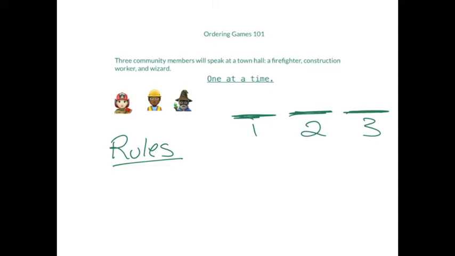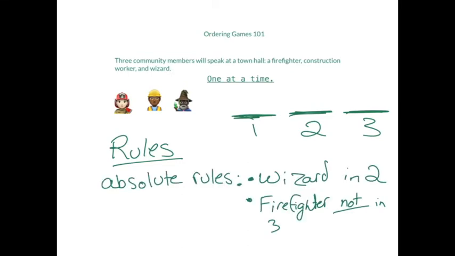Next, we're going to get told some rules, such as the wizard is in 2, or the firefighter is not in spot 3. So these kinds of rules we'll put right on our game board. The wizard will put into spot 2, and the firefighter forbidden from 3. Oh, we can make an inference, right? An inference is when we learn something new by piecing together the information that's been given to us.